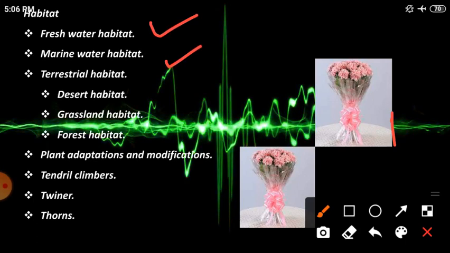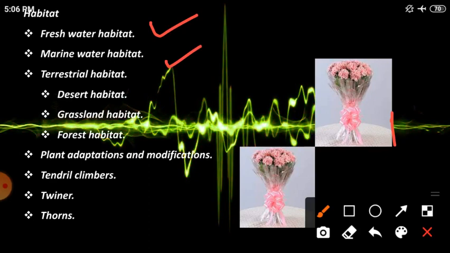Example, sweet peas. In the sweet peas plant, leaflets are modified into tendrils, and in the bitter gourd plant, axillary buds, which means the bud near the leaf, are modified into tendrils.